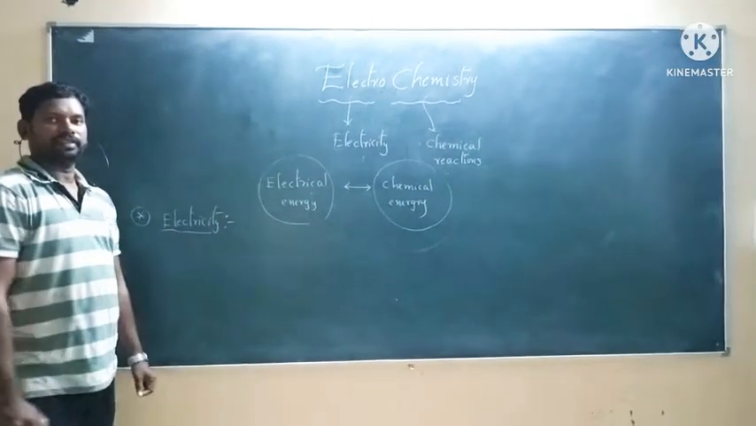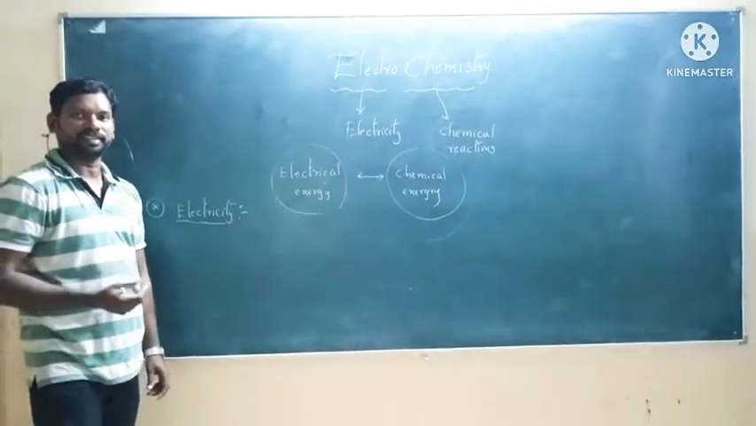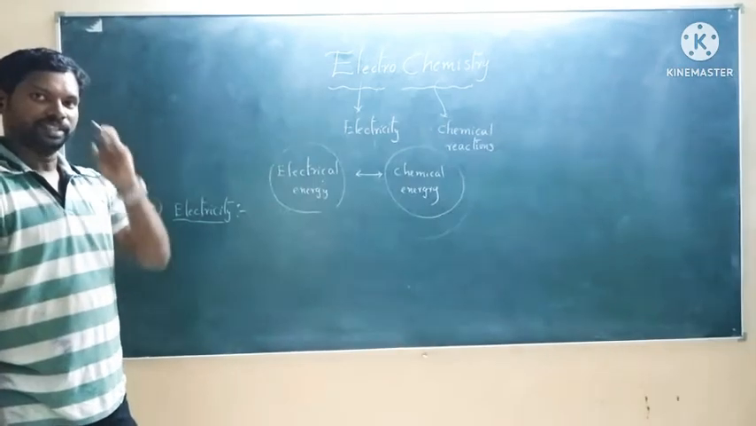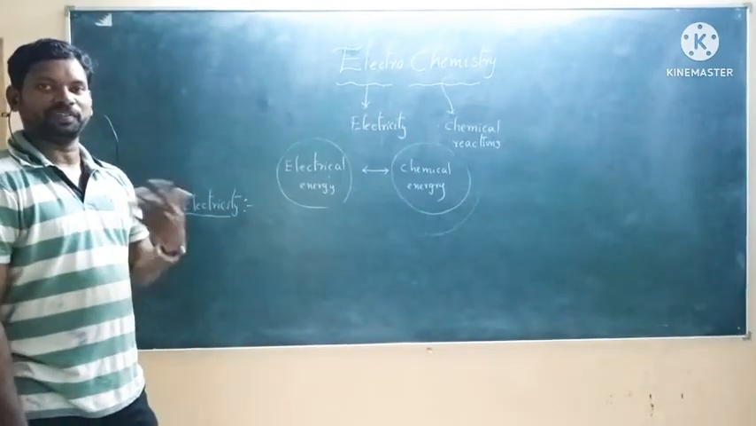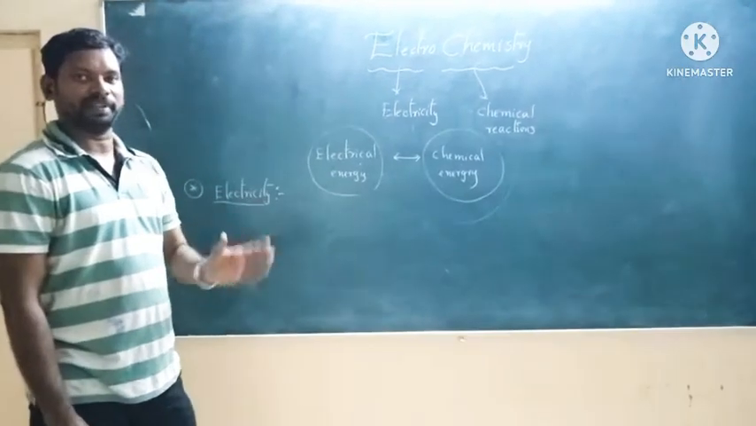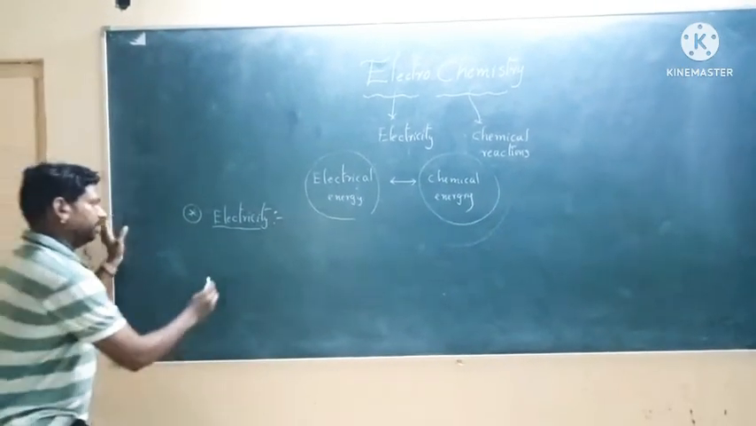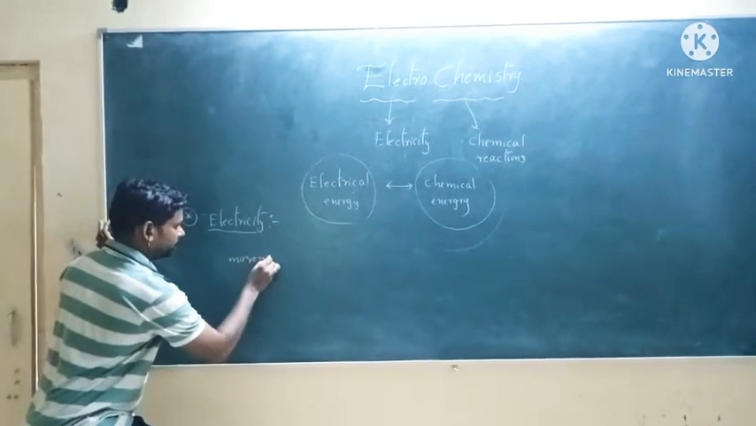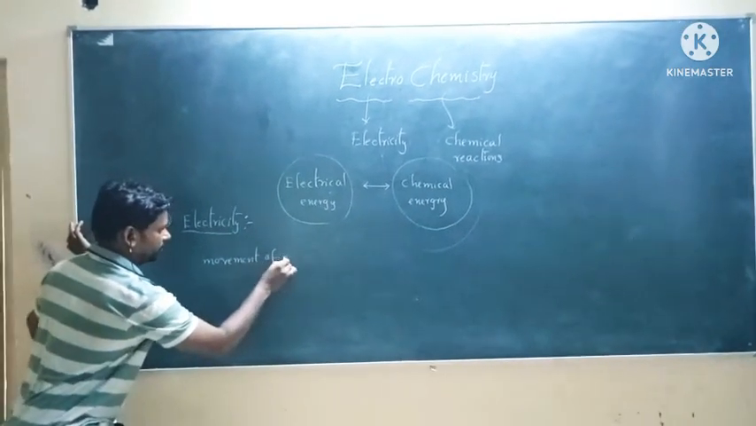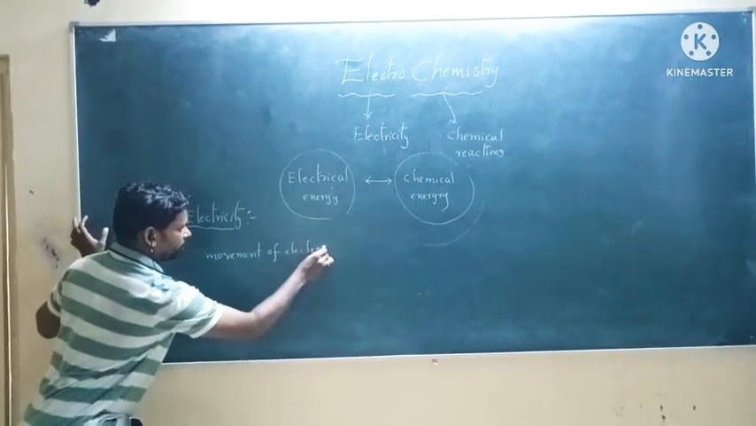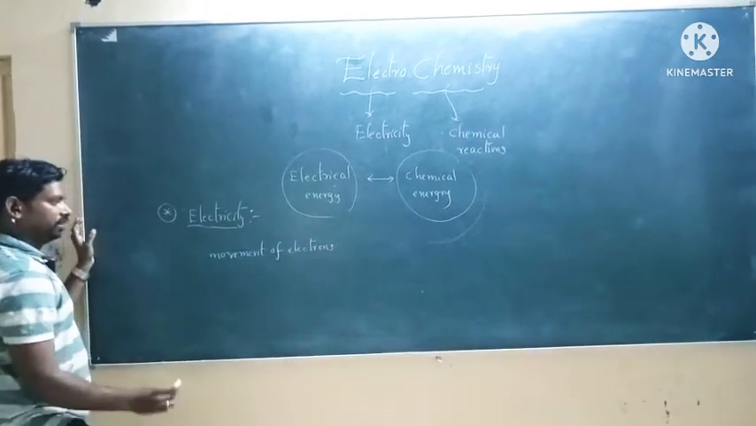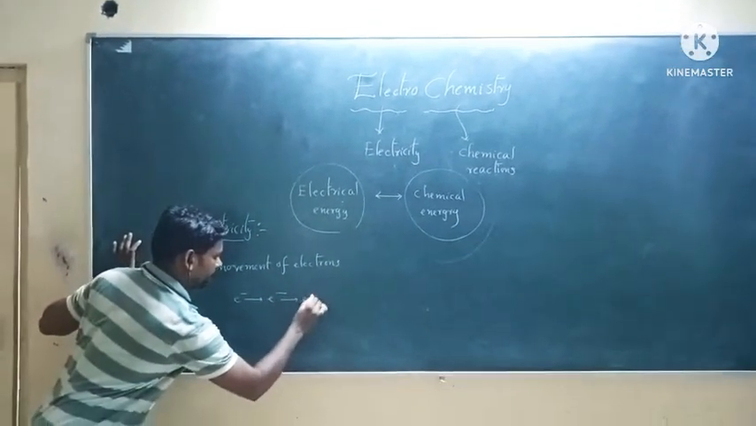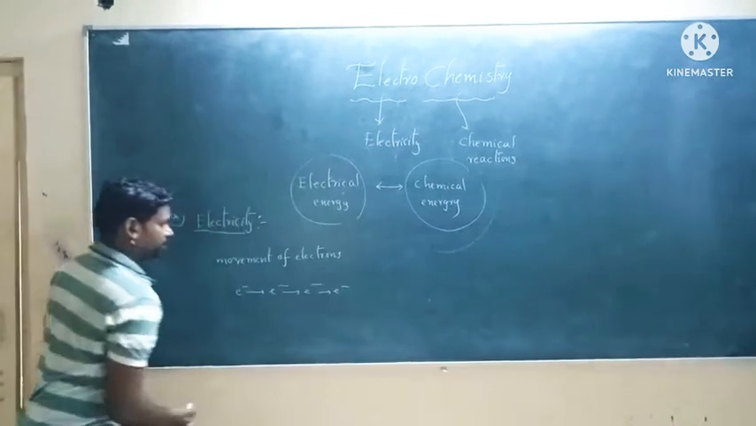What is electricity? The movement of electrons. The movement of electrons or the flow of electrons we call electricity. Through a battery or through a wire, the electron movement which takes place is what we call electricity. How are the electrons moving?